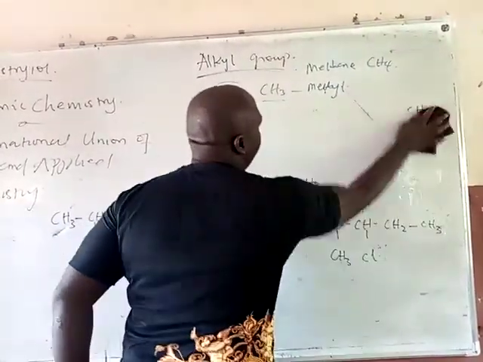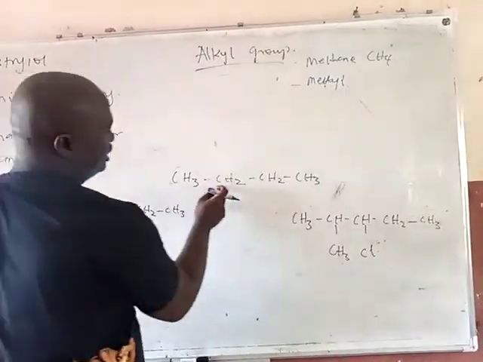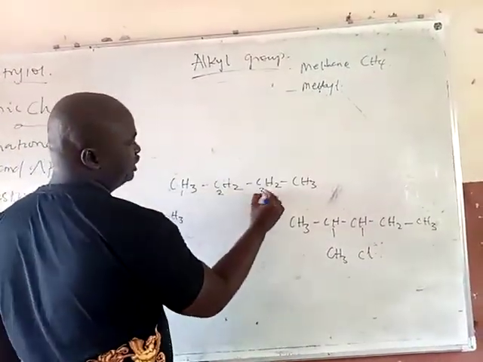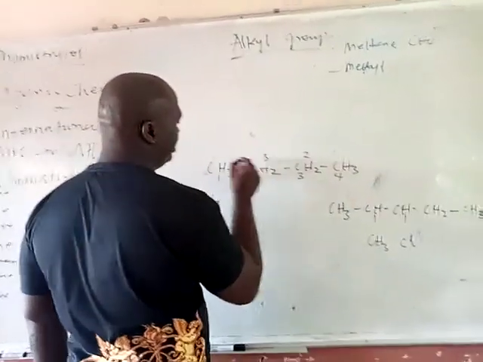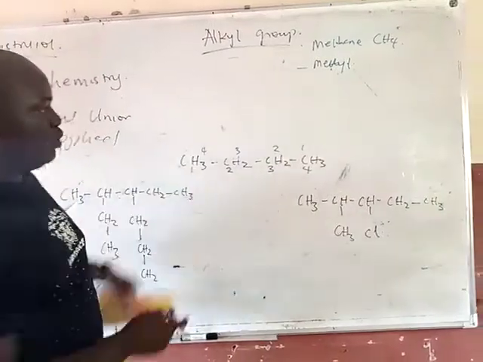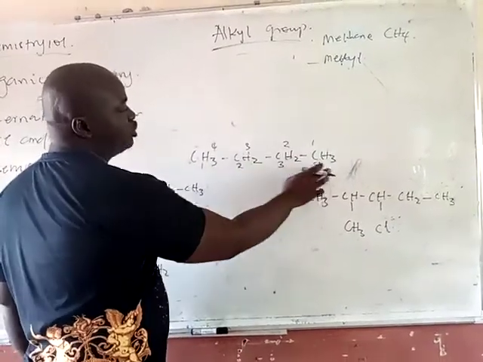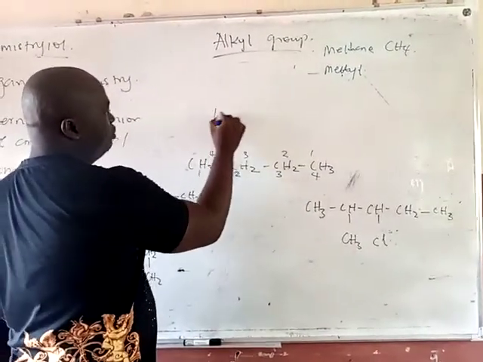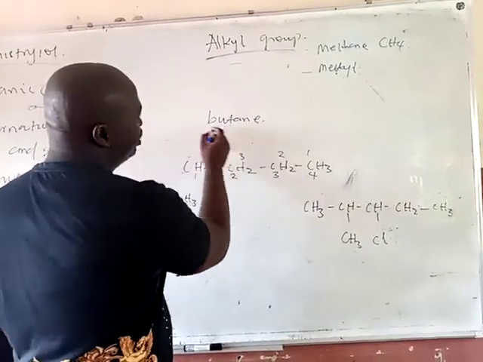Example number 1, we have a compound. You can see we have CH3, CH2, like this. The first thing you have to do is number it: 1, 2, 3, and 4. When we start dealing with branches, you'll see how I number it this way, but for now, we don't have a branch. You can see that the longest continuous chain is 4, and we have single bonds. So this is butane. Your answer is simply butane.